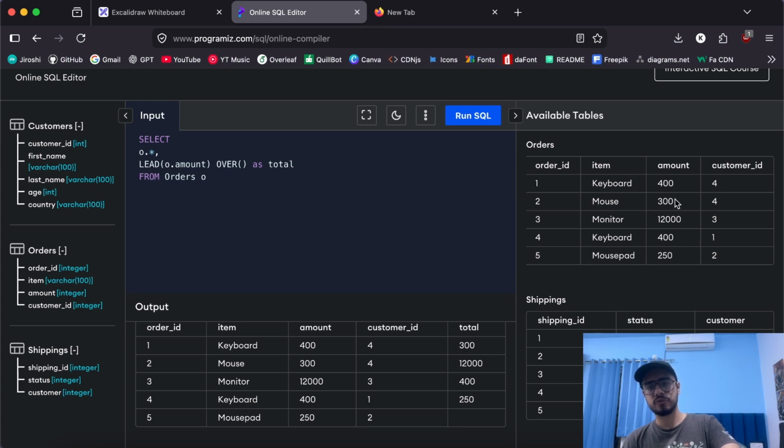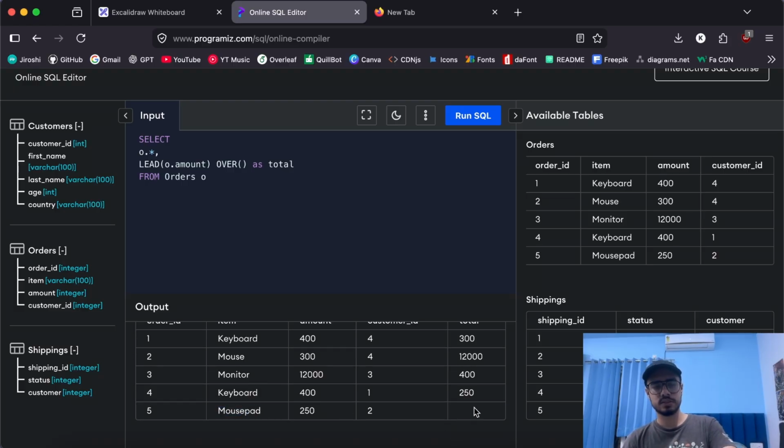It will take the amount from mouse and put that at the same level as the current row. So for keyboard, it took the amount from mouse and added that to total. For mouse, it took the amount 12,000 and added that to total. For the last element, that is mousepad, there is no next element, so it is just null. It should be null, but it is just empty for some reason. It is actually null here.